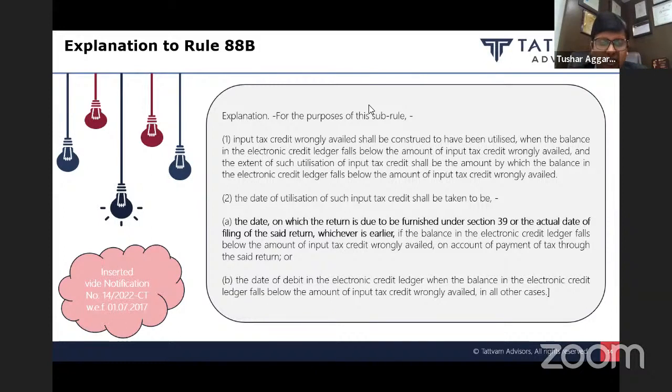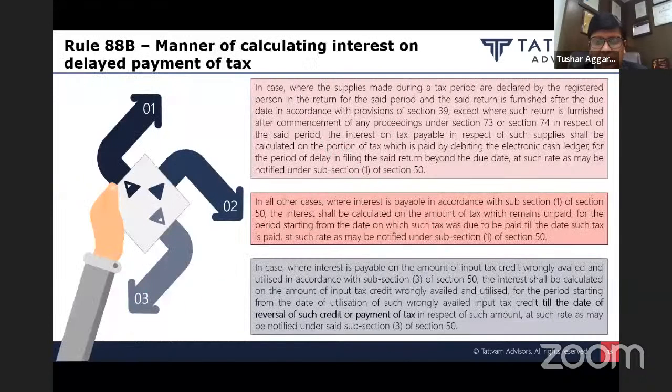Friends, let's read what the rule says, because we have to go back to what the rule says. In case where interest is payable on ITC wrongly availed and utilized, the interest shall be calculated on the amount of ITC wrongly availed and utilized from the period starting from the date of utilization of such wrongly availed input tax credit till the date of reversal of such credit or payment of tax. I repeat, it will start from the date of utilization of wrongly availed input tax credit till the date of reversal of such credit or payment of tax. So there is a specific rule which is there.